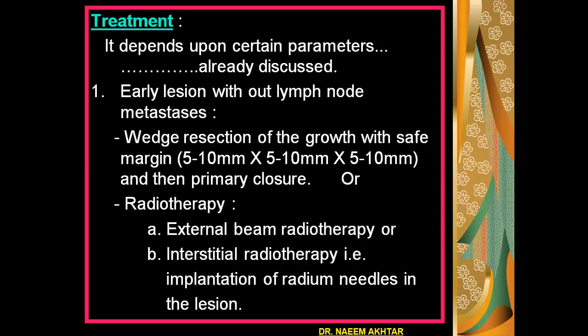Or secondly, if there is any contraindication, or if the lesion is early, then radiotherapy may also be curative. Radiotherapy may be in the form of external beam radiotherapy, or interstitial radiotherapy, in which radium needles are implanted in the lesion, which will cause death of the malignant cells.